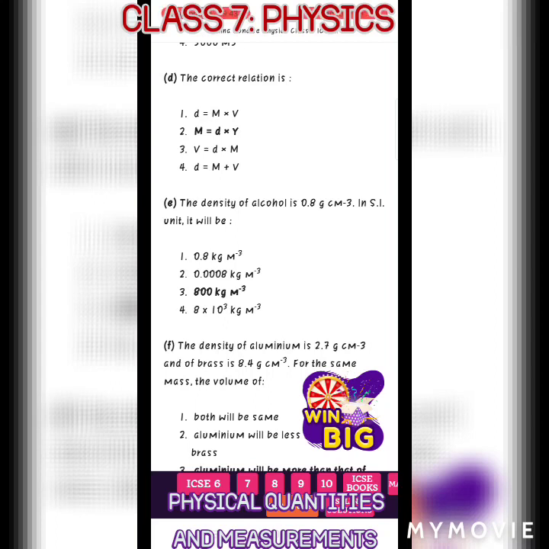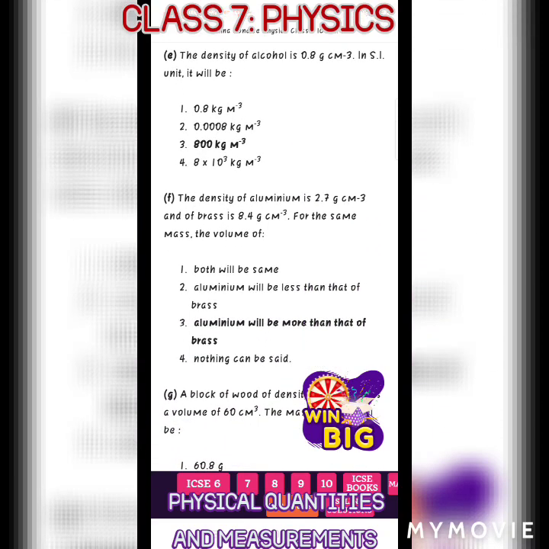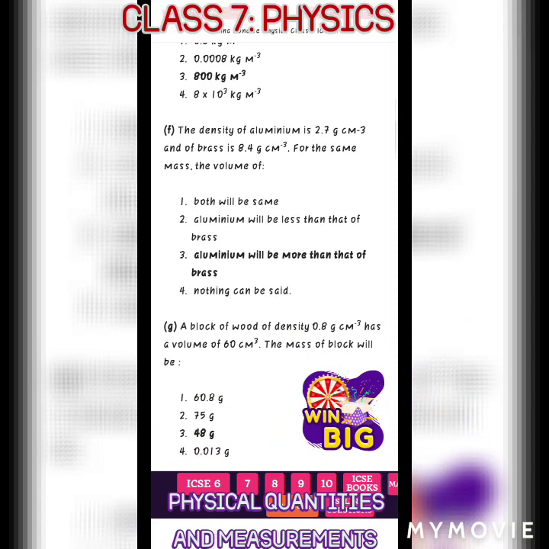Now number E, the density of alcohol is 0.8 gram per centimeter cube. In SI unit it will be, the correct answer is 800 kilogram per meter cube. And the density of aluminum is 2.7 gram per centimeter cube, and brass is 8.4 gram per centimeter cube.